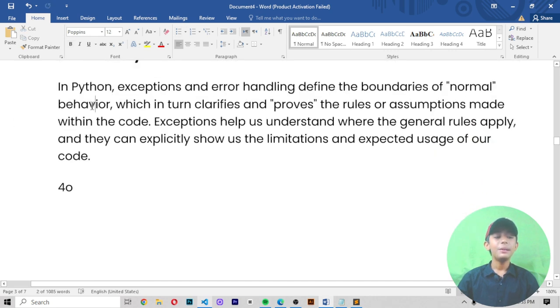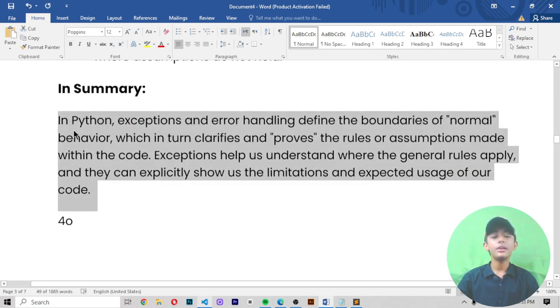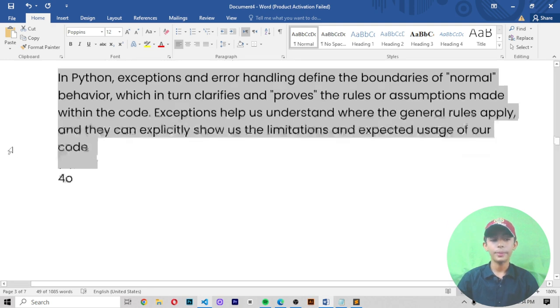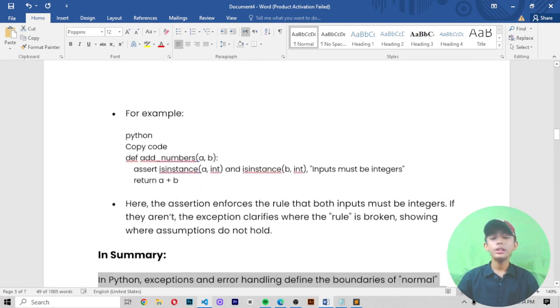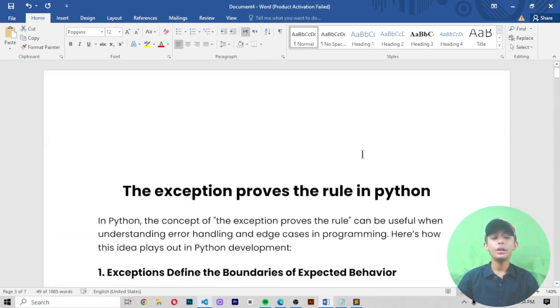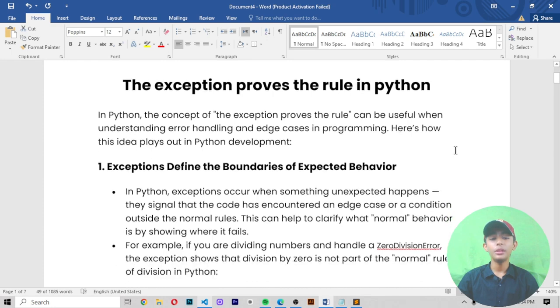In summary, in Python, exceptions and error handling define the boundaries of normal behavior, which in turn clarifies and proves the rule or assumptions made within the code. Exceptions help us understand where the general rules apply, and they can explicitly show us the limitations and expected usage of our code. Now in today's video I told you about how exceptions prove the rule in Python.